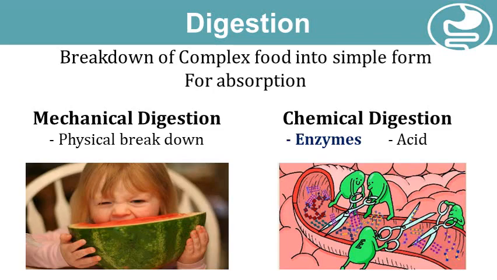Mechanical digestion is the process of physically breaking down the food into smaller pieces with the help of mastication, that is chewing of food, and muscle movement, that is churning movement. Whereas chemical digestion is the process of breaking down small food particles into simpler molecules, and digestive enzymes along with acid play a vital role in chemical digestion.